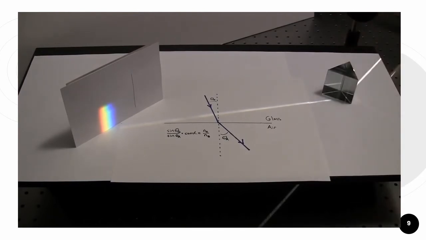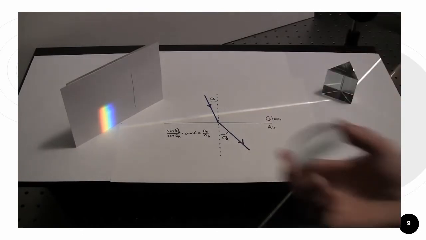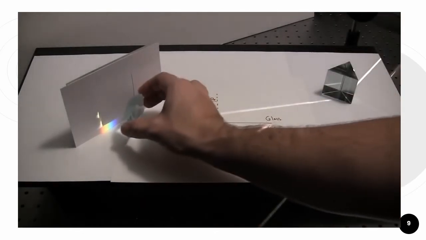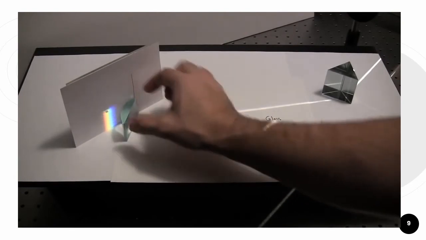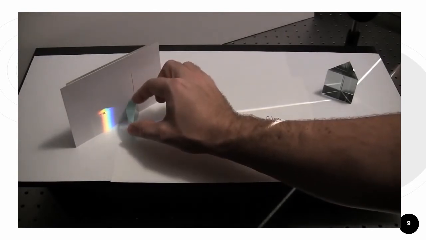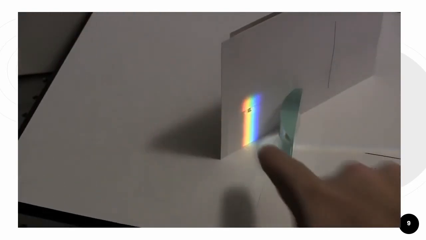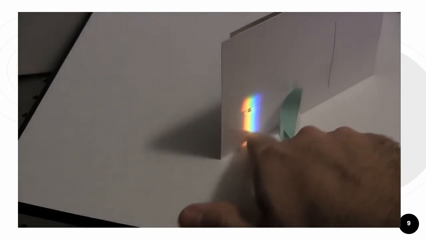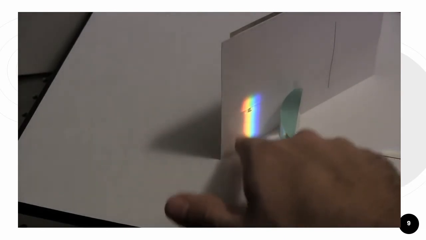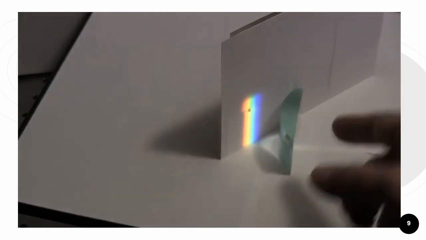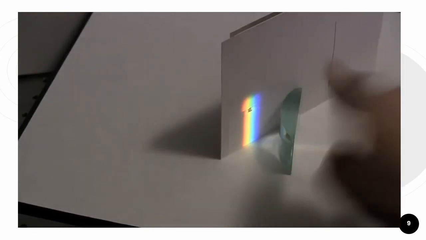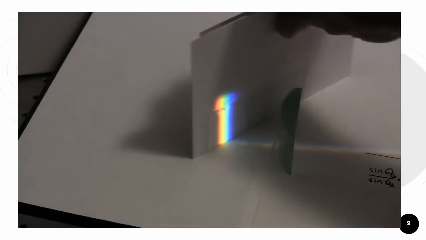So this led him to the conclusion that the white light entering the prism wasn't really white, it was a combination of all these different colors, and that all the prism was doing was separating them by angle by this varying refractive index. This is an interesting conclusion, but it doesn't really prove what's happening because we're still relying on this prism to make these colors. So what we really need is an experiment where we can form these colors from white light without a prism, and at the end of his paper, Newton suggests just such an experiment.